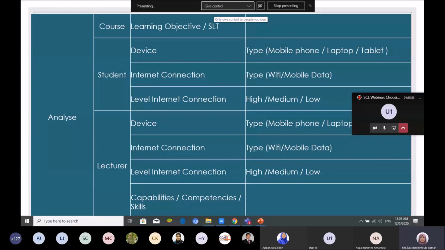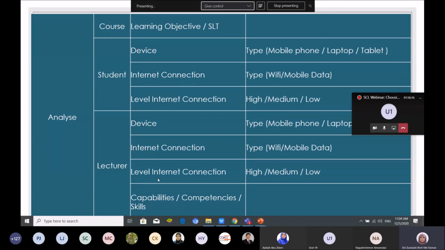But maybe when our students go back to their hometown, maybe they don't have line. At their kampung, balik kampung tak ada line. So maybe we have a problem there. But you need to ask your students whether they have mobile data or line at their hometown. If they have mobile data, it means you can use low bandwidth instruction. Internet level: high, medium or low.